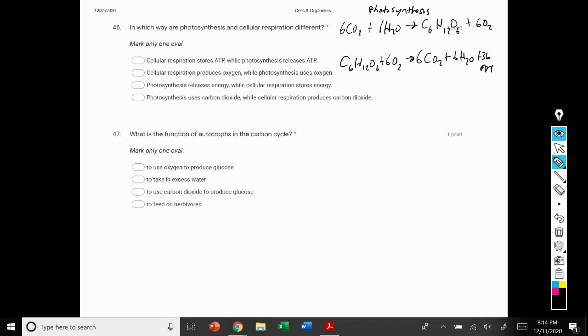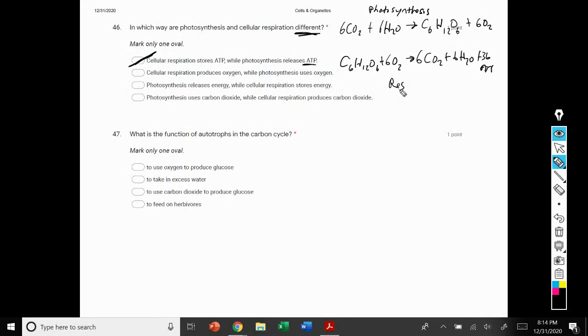So this is asking how these processes are different. It says cellular respiration stores ATP while photosynthesis releases ATP. Well, ATP is not part of the photosynthesis equation here, so that eliminates option 1. Cellular respiration produces oxygen.